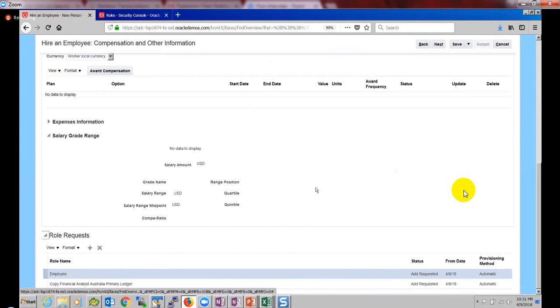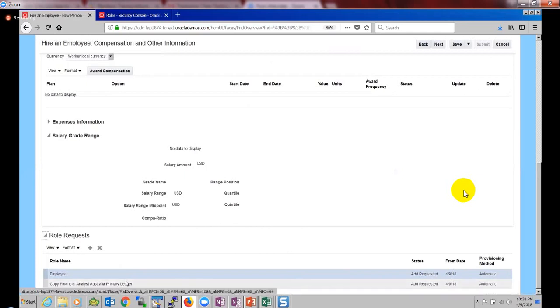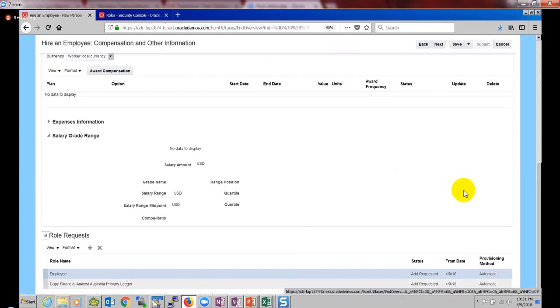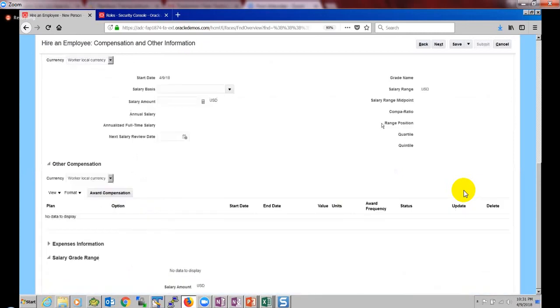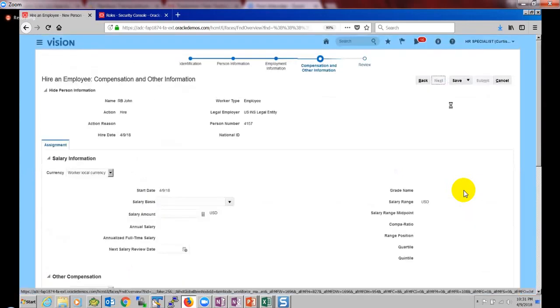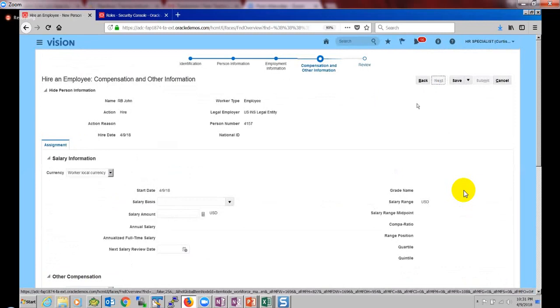If we hire any employee who is not in that job, this rule won't pass and this role won't get assigned. So this is how the mapping happens automatically, based on the assignment conditions we defined in the mapping rule. Okay, now next and submit.